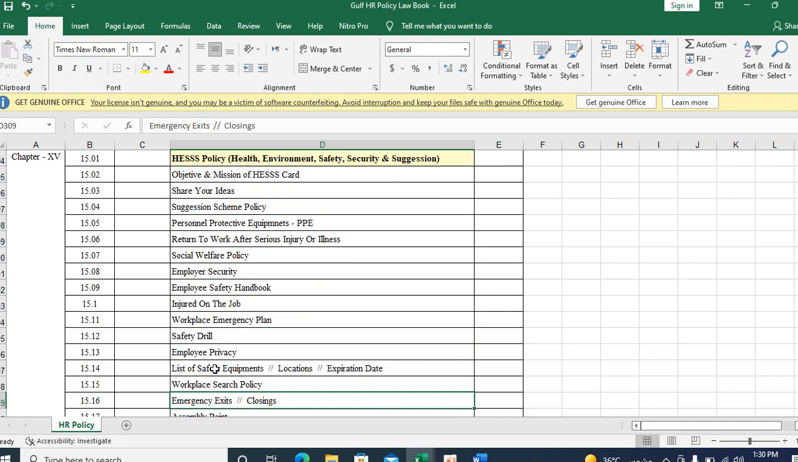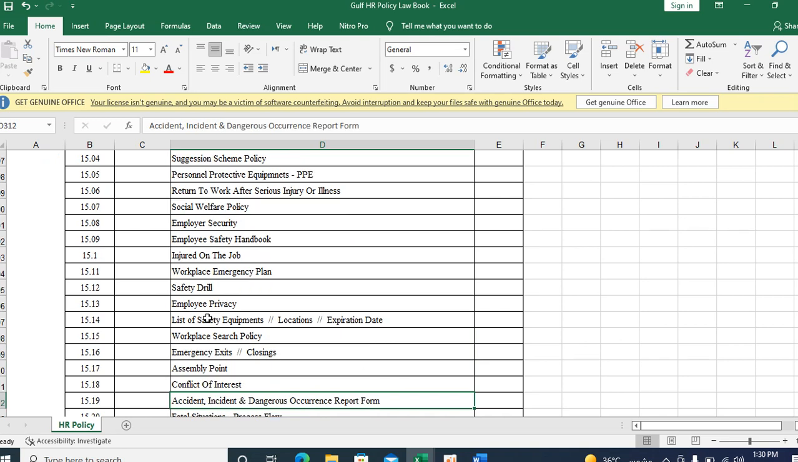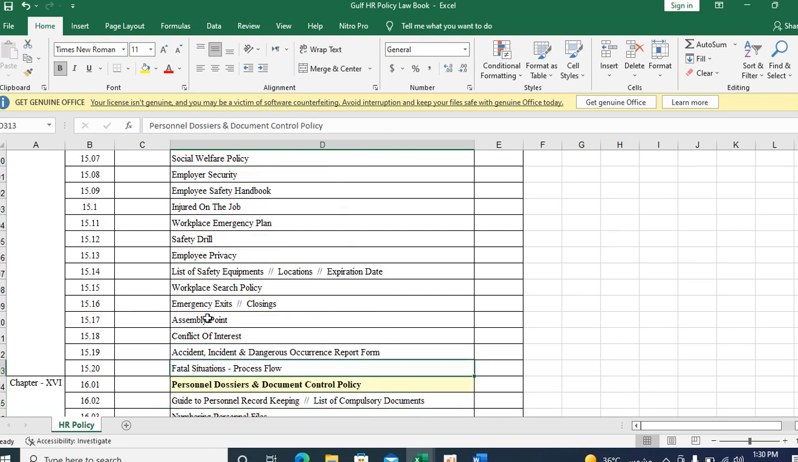Any injury, and the safety drill is very, very important: how they are conducting the safety drill, weekly, monthly. This should be reflected in the HR policy. Employee privacy, list of safety equipment, workplace search policy, emergency exit and assembly point are very, very important. You can give the route map and link with this assembly point. Okay, that is very, very important. Conflict of interest. These are all the safety department related policies.